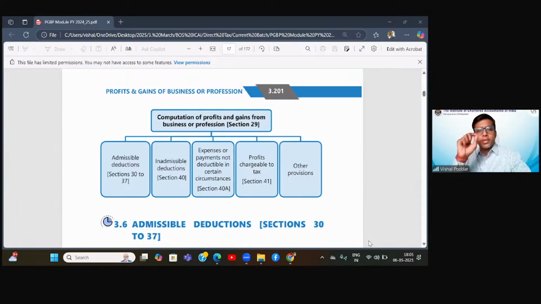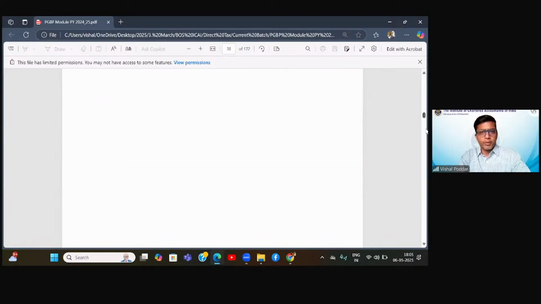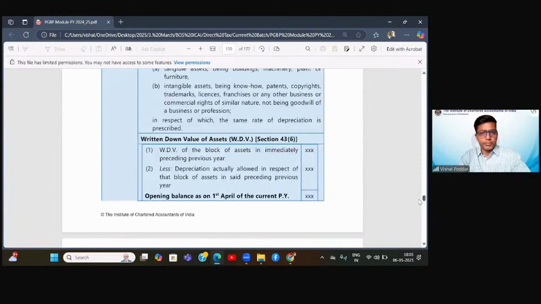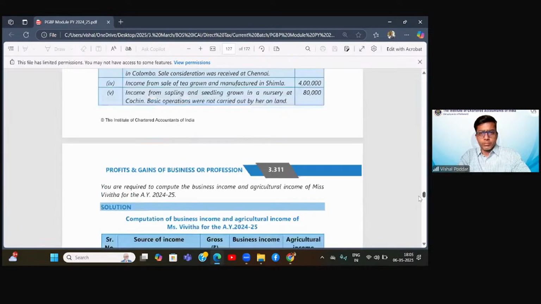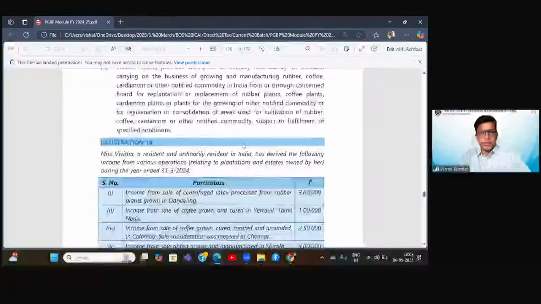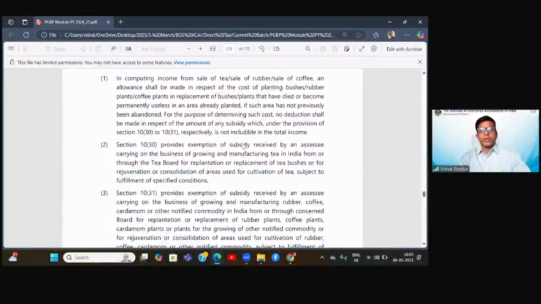Okay. First of all, what is 10(30), 10(31)? See, this composite income, let me just open it. Astha, can you just let me know the page from where you read this, so that it will be easier for others to understand? Sir, 3.310. 3.310. Chalo, great. Now, so firstly, let me explain what we are dealing with.